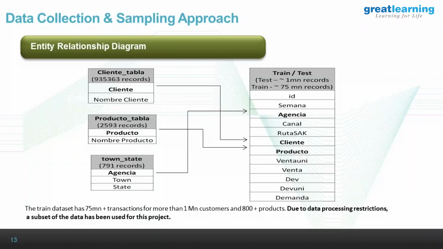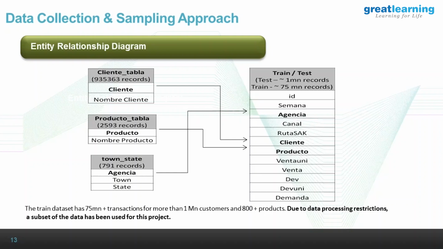Town state table, which has the agencies, the distribution centers, and the location, town and state, where each distribution center is available. And that's the main data, the training and test data set, which has the transaction ID. Semana is your week, a Spanish word. Agencia is your agency, which is your distribution center. Canal is your channel, an omni-channel route or a different one. Ruta SAC is your route, which route the product is going to get delivered.